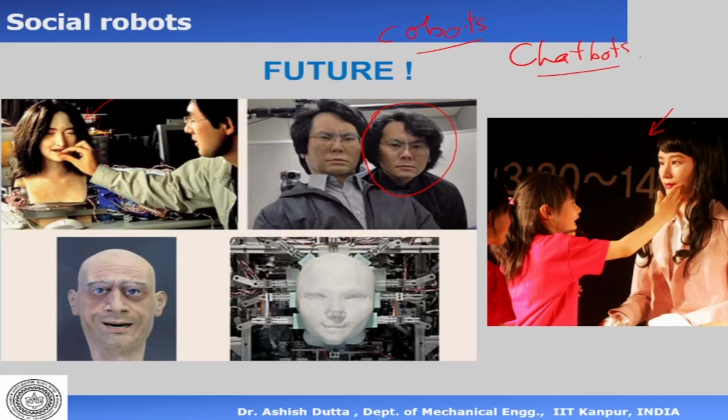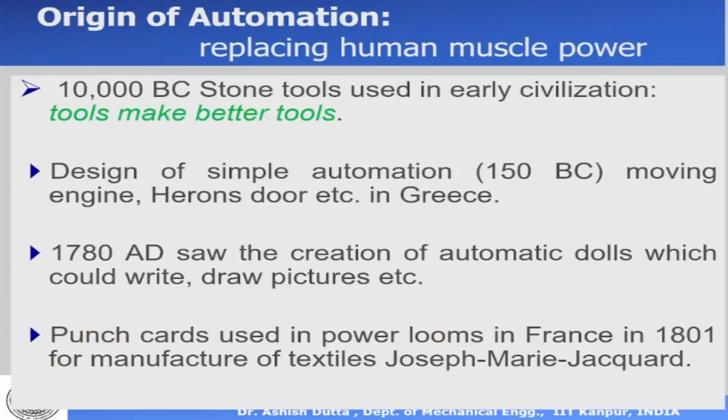So these are all different kinds of robots which are there today. Now, if we really look at the topic of automation, we see that robotics is a small part of automation. Okay, and automation, what is the definition of automation? Automation is essentially replacing human muscular power.